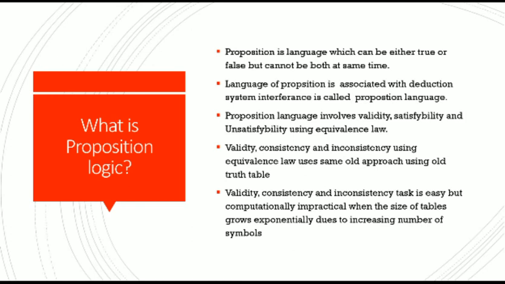Before defining the two types of propositions, I would like to add one more thing about propositional logic. When giving the output true or false, another word for true is tautology, and another word for false is contradiction.